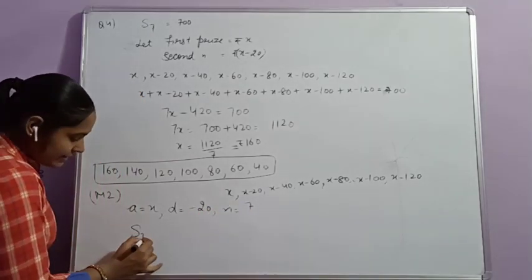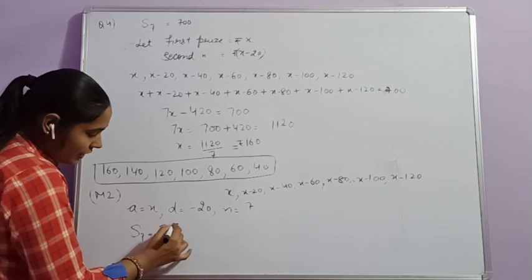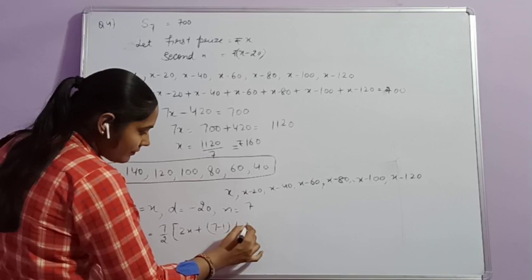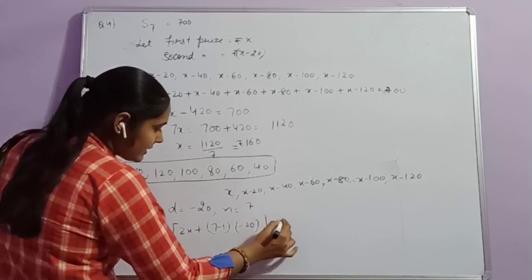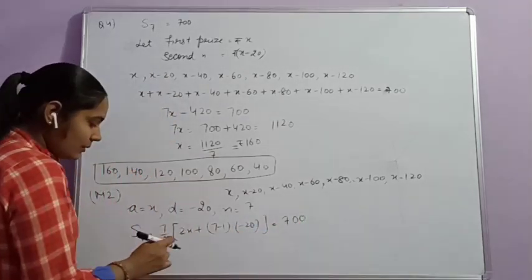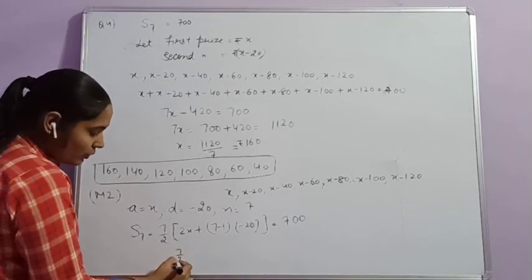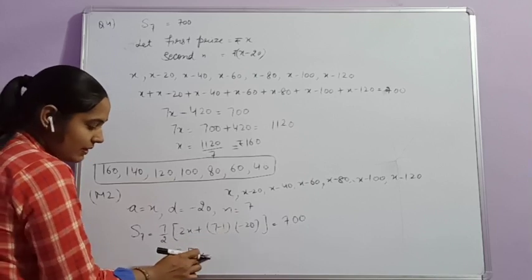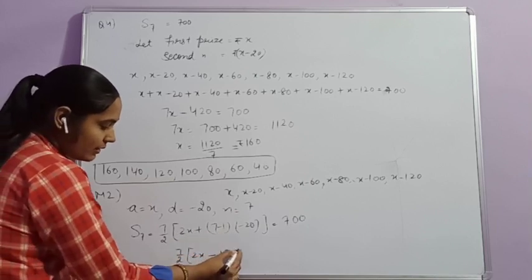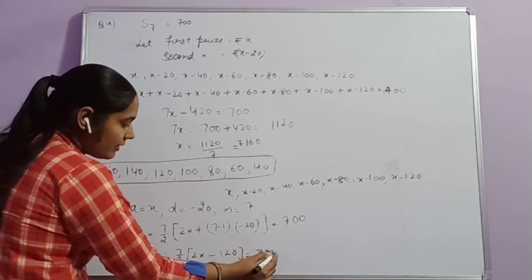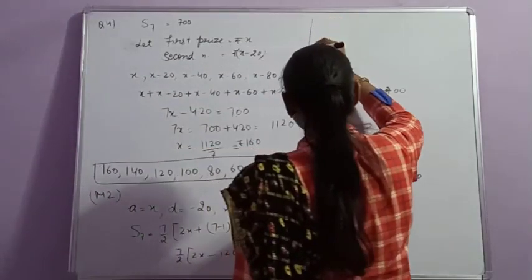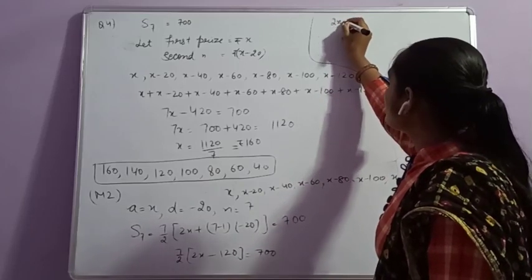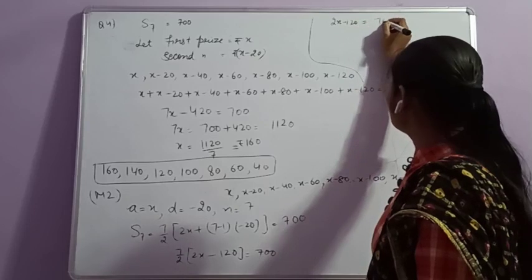Simply we can find S7, that is n by 2 into 2a plus n minus 1 into d, which is equal to 700. As the sum of 7 prizes is given, that is 7 by 2 into 2x plus 7 minus 1, 6, into minus 20, that is minus 120, equal to 700. That is 2x minus 120 equal to 700 multiplied by 2 divided by 7.